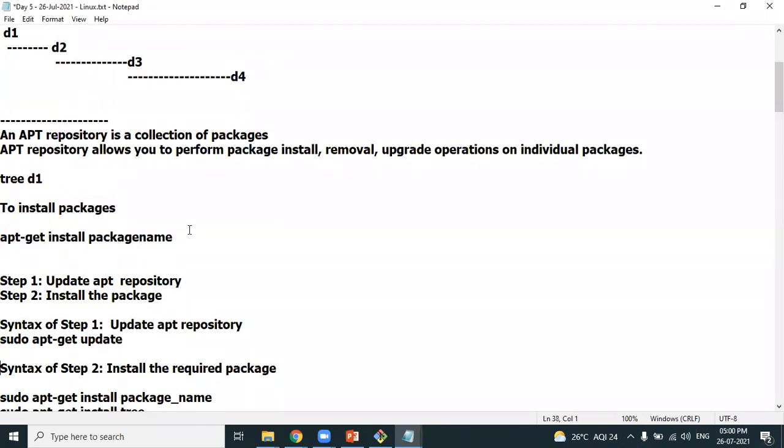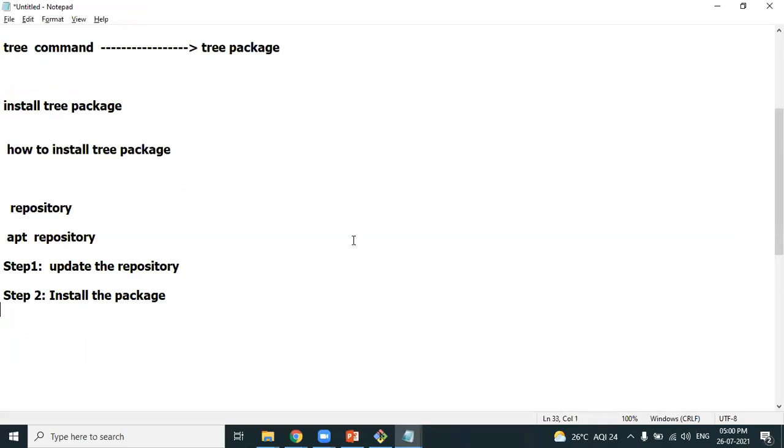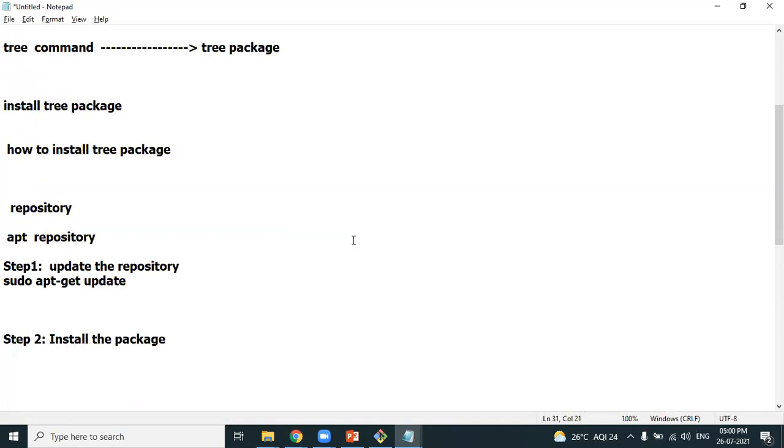But I said it's a two-step process. First, update the repository. This is the command: apt-get update. What will this command do? This command will update the repository. First, update it. Once the repository is updated, then this is the command to install the required package. This is the syntax to install the required package.